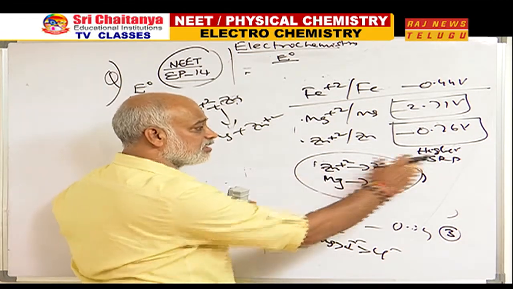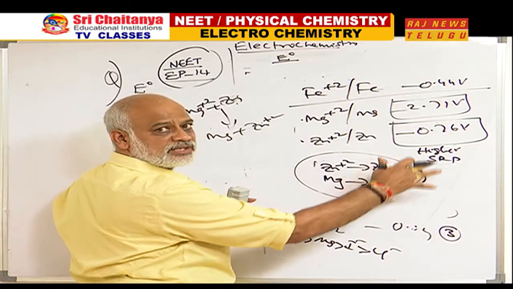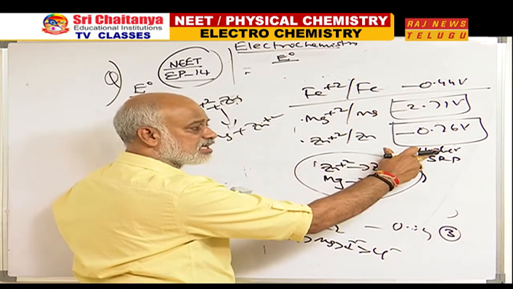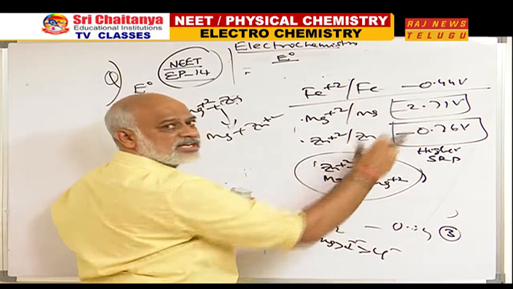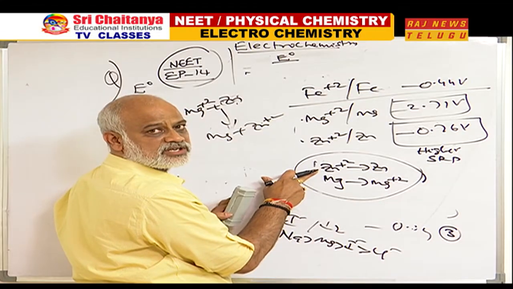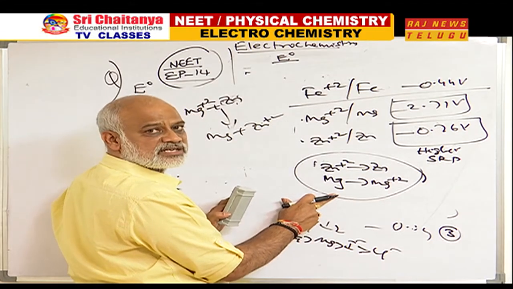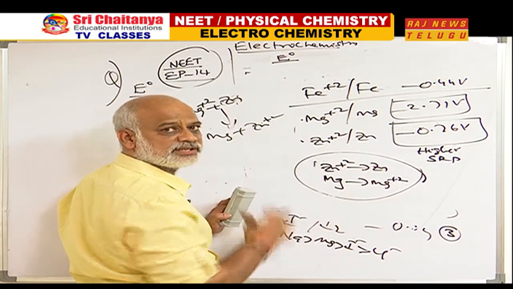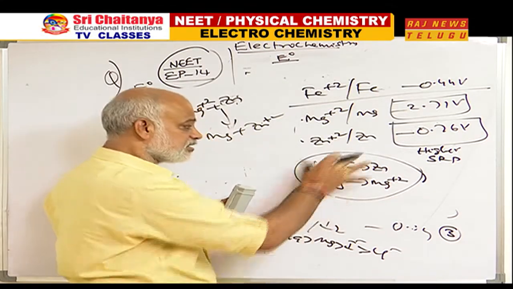Once again I repeat, SRP value both are negative. Higher SRP is for zinc, less negative, higher value. More negative, lesser value. So, therefore, higher SRP, reduction is spontaneous at zinc. Oxidation naturally should be spontaneous at magnesium when they are combined with each other. Very good. This is spontaneous.